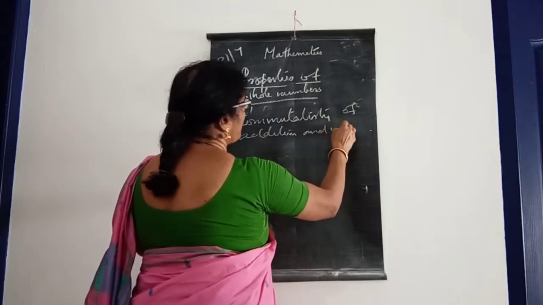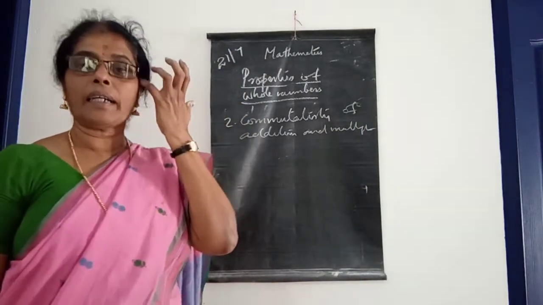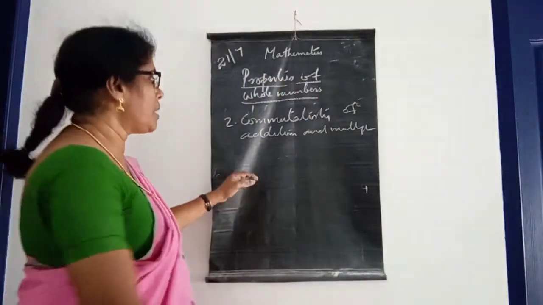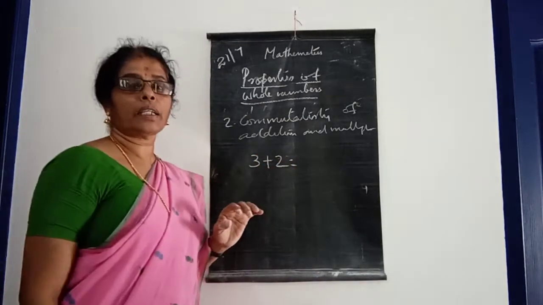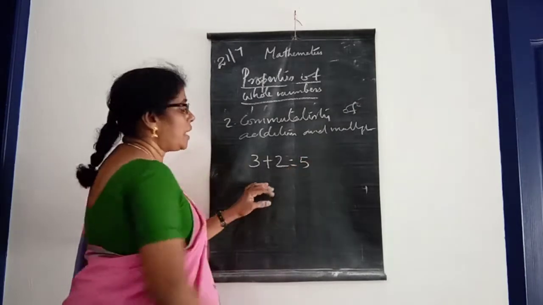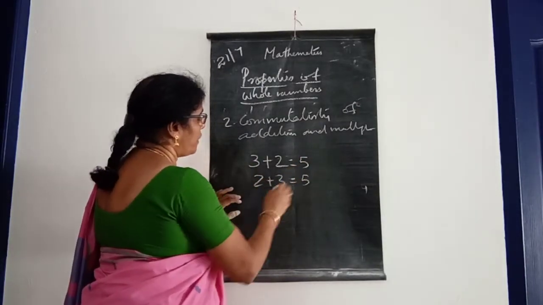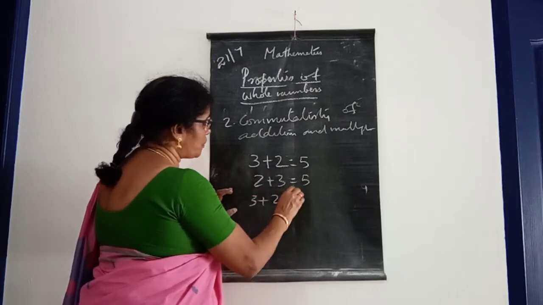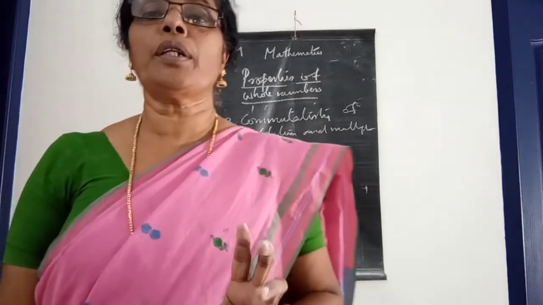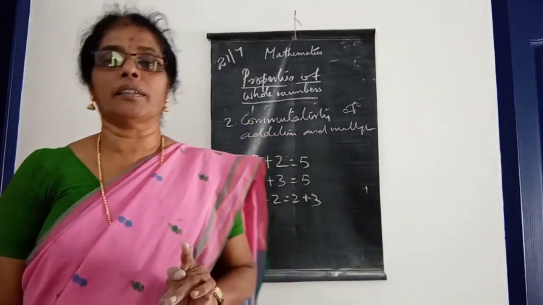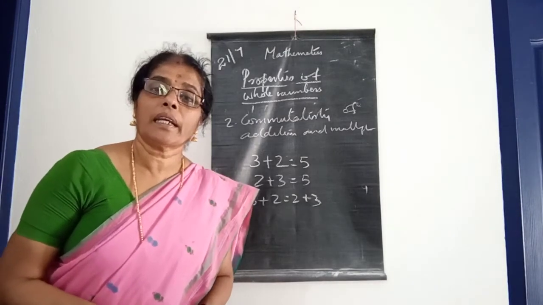That means when two numbers are added, look here, the numbers are 3 plus 2. 3 plus 2 is 5, and if we add 2 plus 3, that is also 5. So 3 plus 2 is equal to 2 plus 3. That means we can add two numbers in any order.